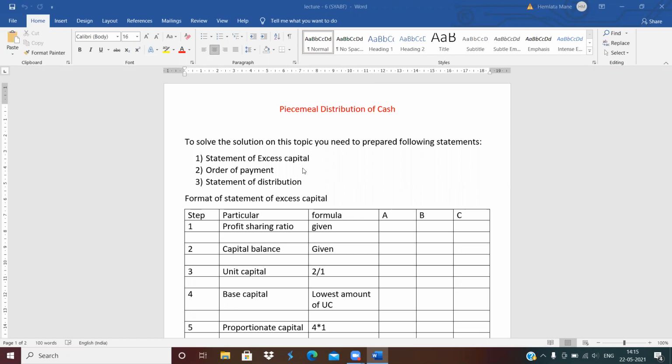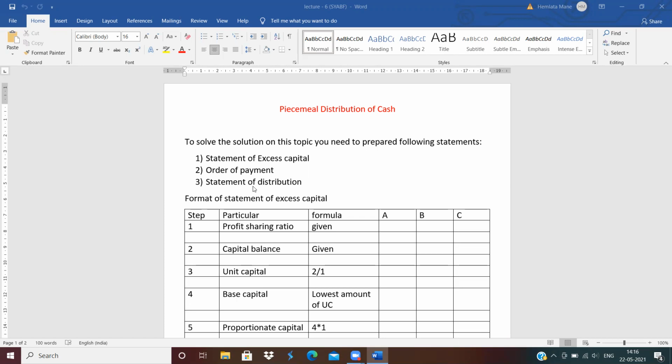In today's lecture, we will discuss the following topics which are helpful for solving the problems on the basis of piecemeal distribution. When you are going to solve the problems of piecemeal distribution, you have to prepare the following statements. First is a statement of capital, excess capital. Second is the order of payment, and third is the statement of distribution. You have to prepare all three statements for solving the problems on a piecemeal distribution of cash.